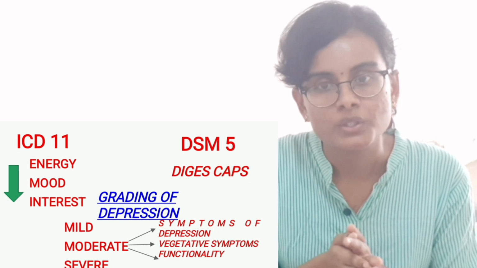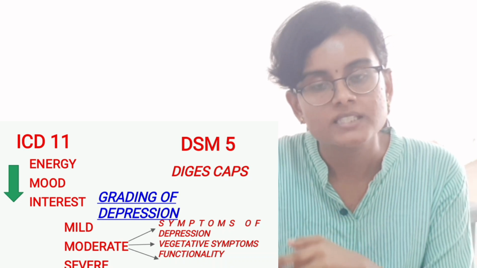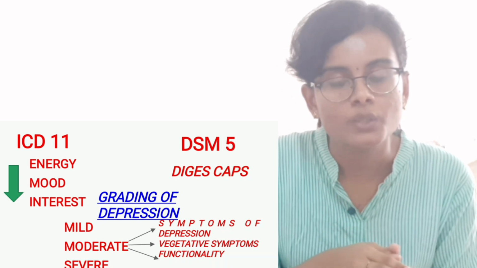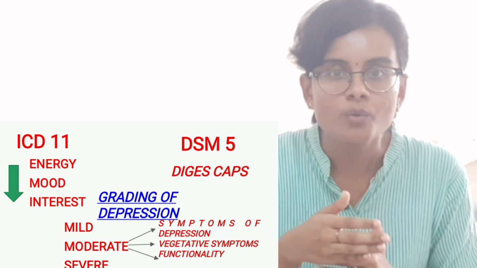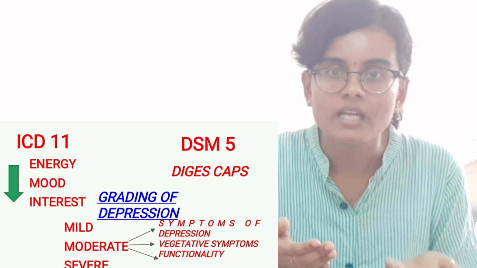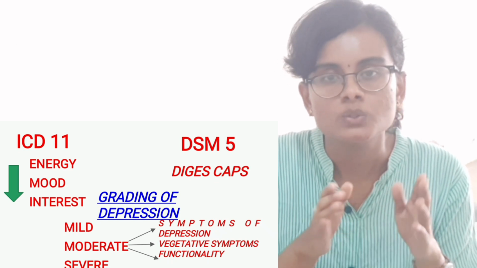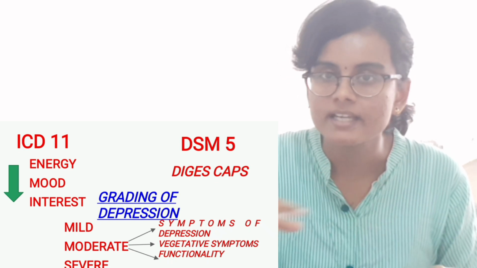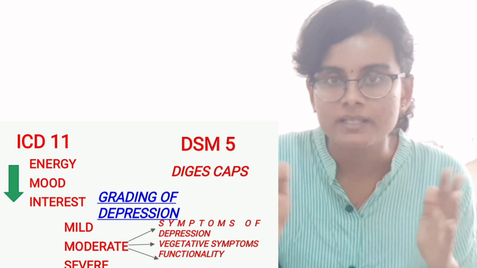Seventh feature is appetite decreased, leading to more than 5% loss of body weight over a period of 6 months. Eighth feature is psychomotor activity, which can be either agitation or retardation. Ninth feature is suicidal ideation. So out of these 9 features, if any 5 features are present, it is called a depressive disorder.